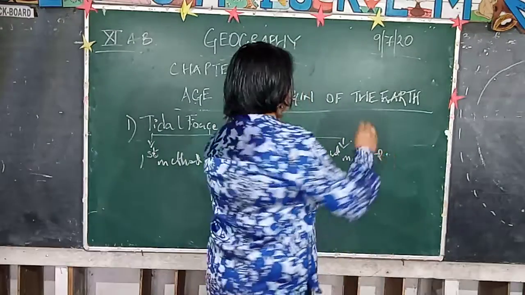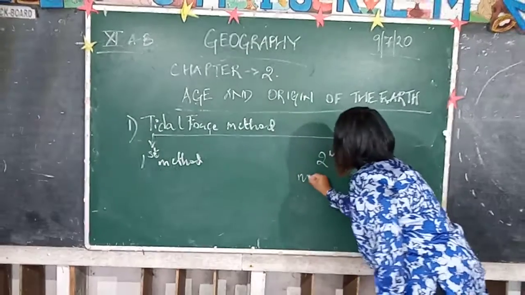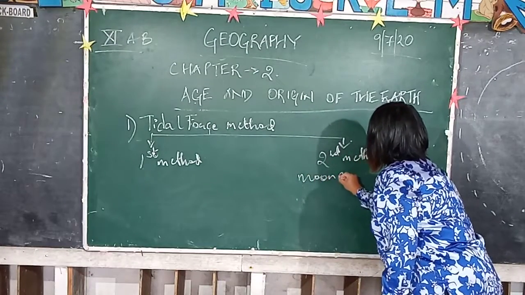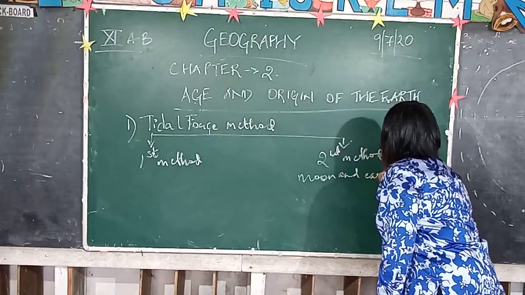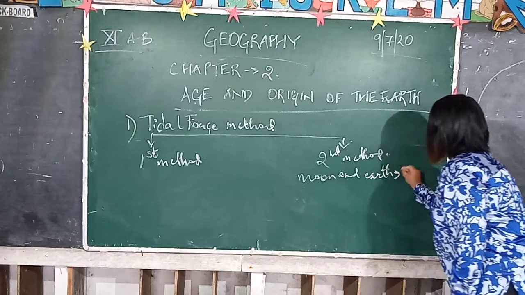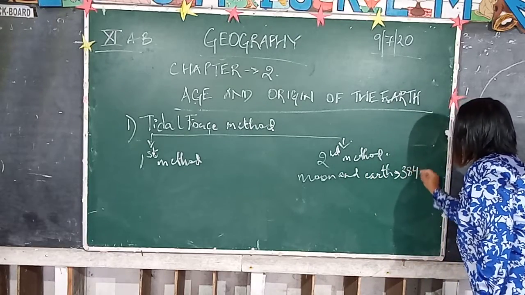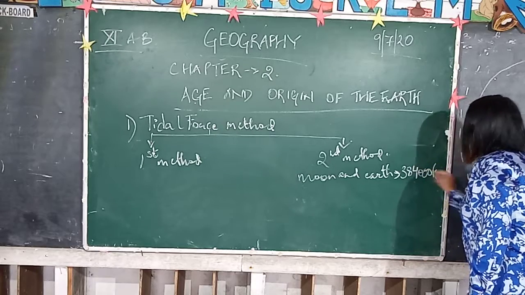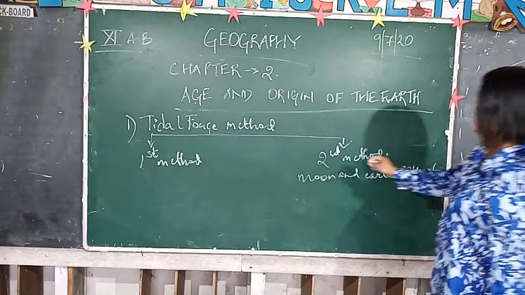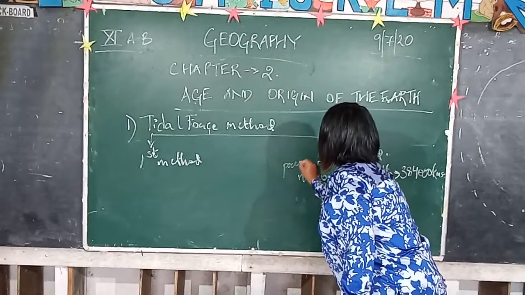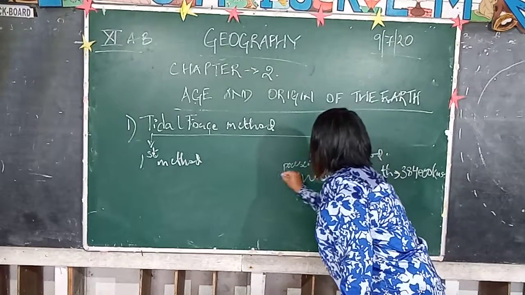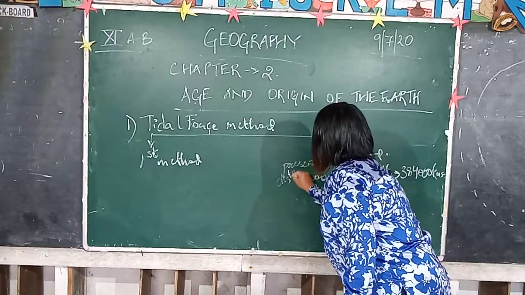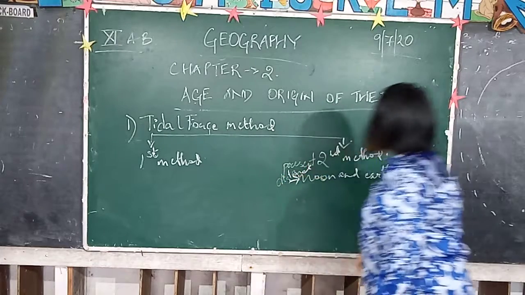That is the present distance between the Moon and the Earth.